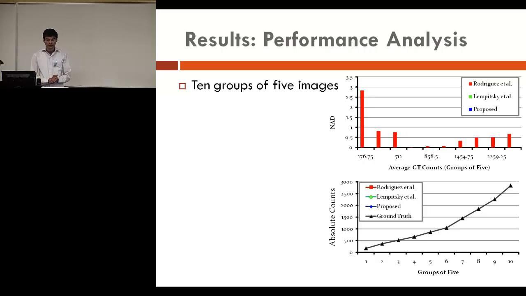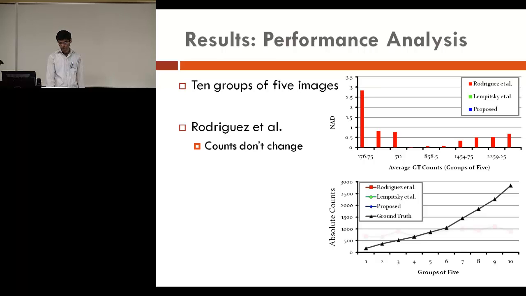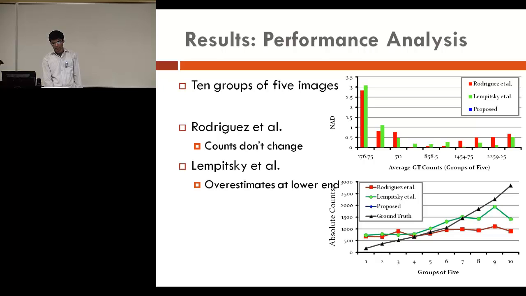And so the ICCV 2011 paper by Rodriguez et al. has a very high error at the lower end and similarly higher error at the higher end. And the reason for that is evident when we look at the absolute counts predicted by this method. The curve is almost flat. That is, it doesn't respond very well to the change in densities. Similarly, this is a NIPS 2010 paper, and it adapts much better to the higher density counts here, but has still a higher error here, and that's why these green bars are so high.